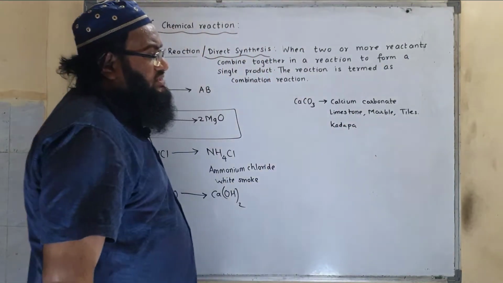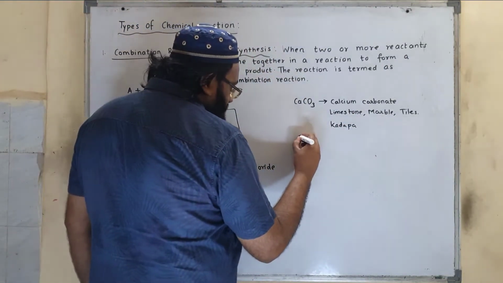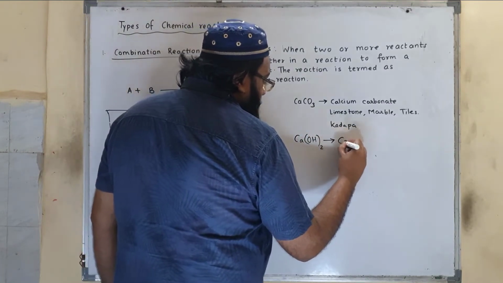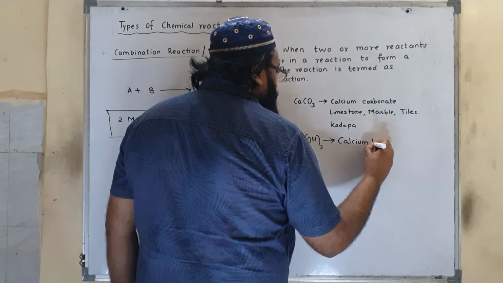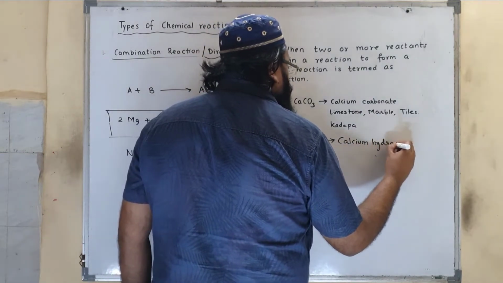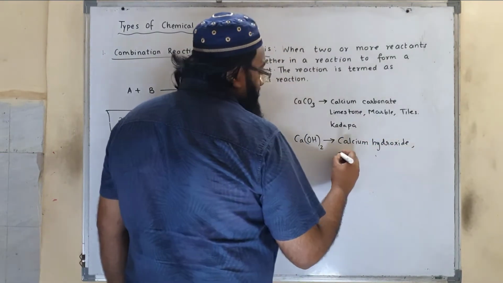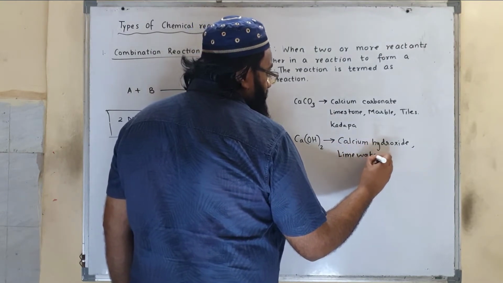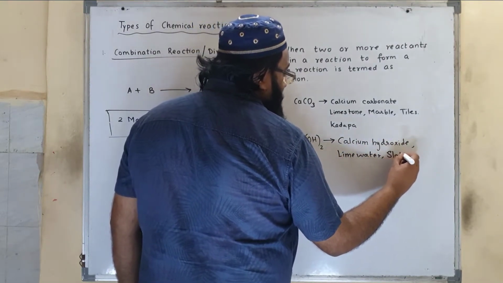So this is nothing but calcium carbonate. Then Ca(OH)2, this is calcium hydroxide. Now calcium hydroxide is also called as lime water as well as slaked lime.